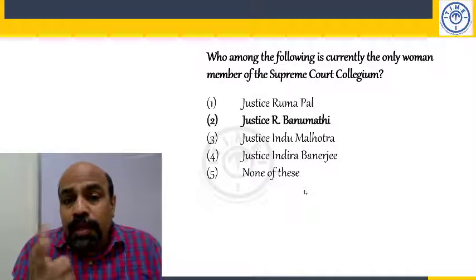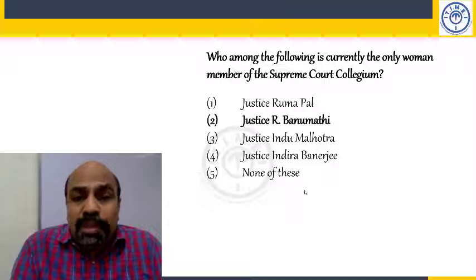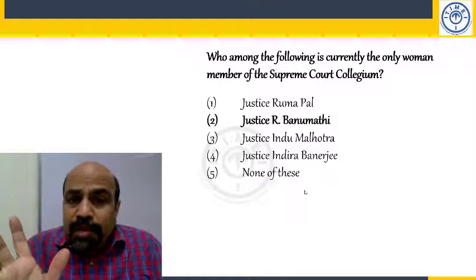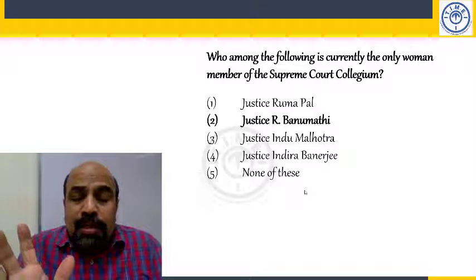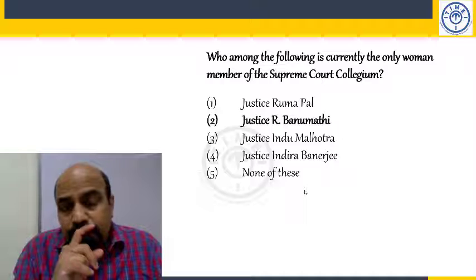Rohinton Nariman. And then the fifth name is Bhanumati. Justice Bhanumati. So five: Sharad Arvind Bobde, NV Ramana, Arun Mishra, RF Nariman, and Bhanumati.